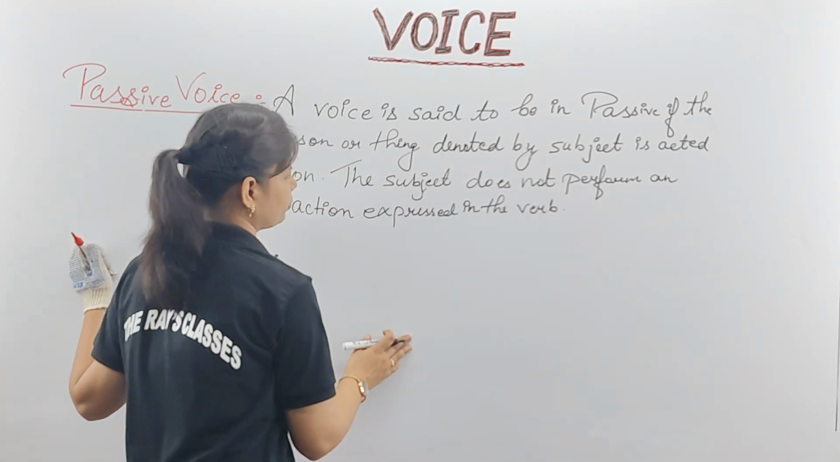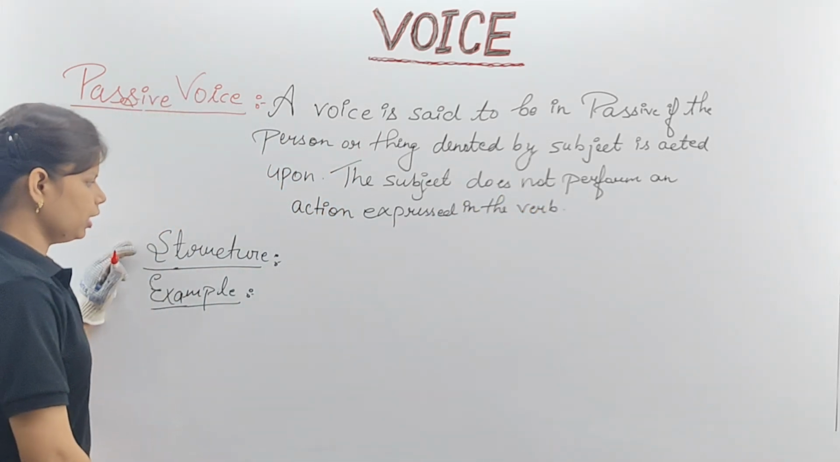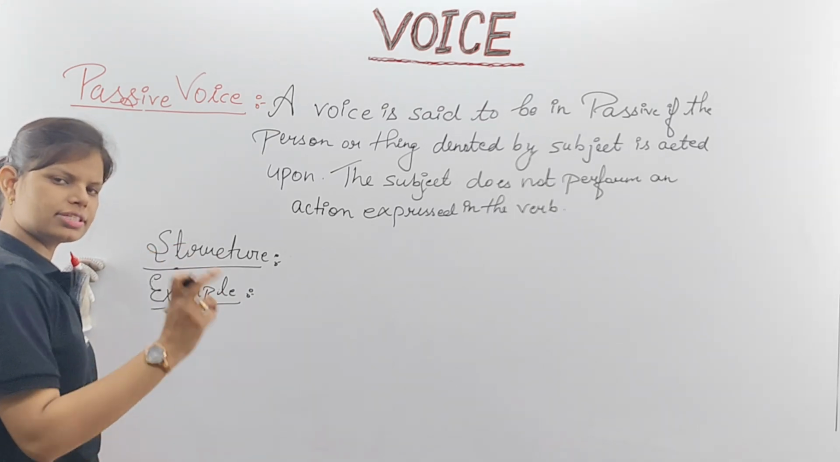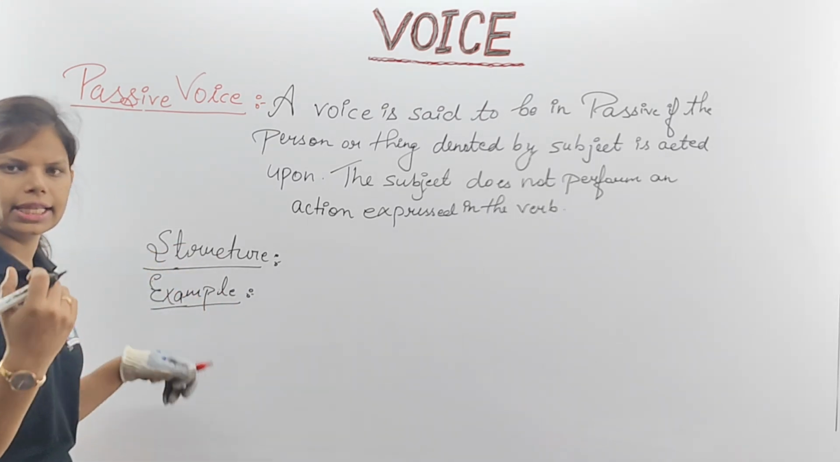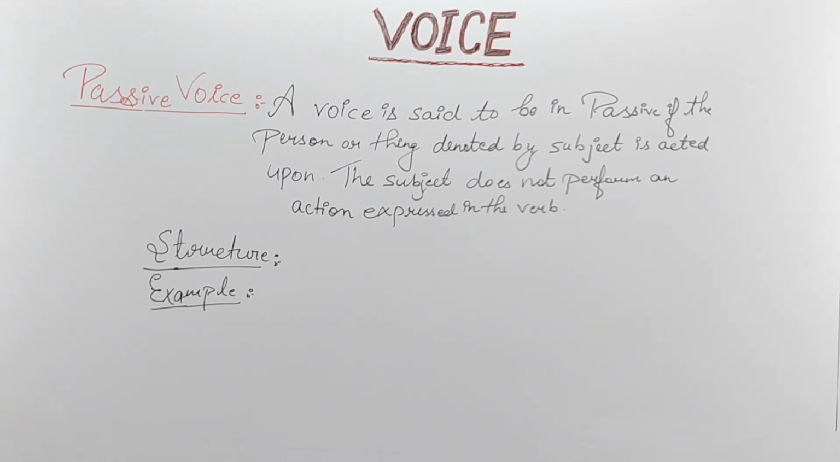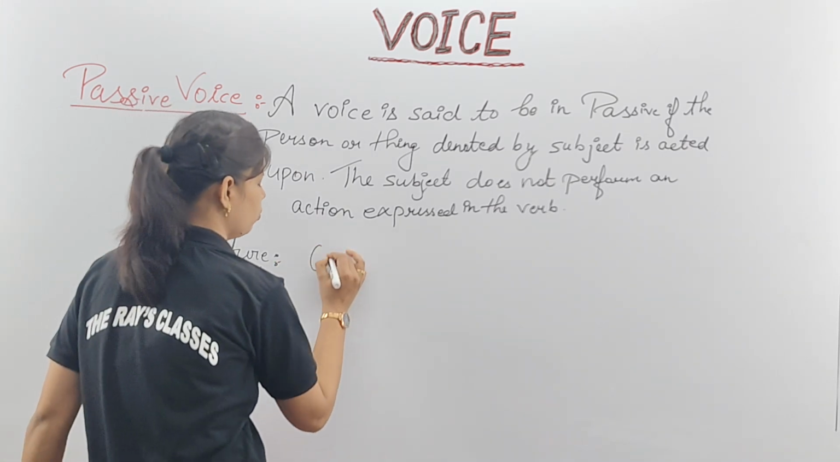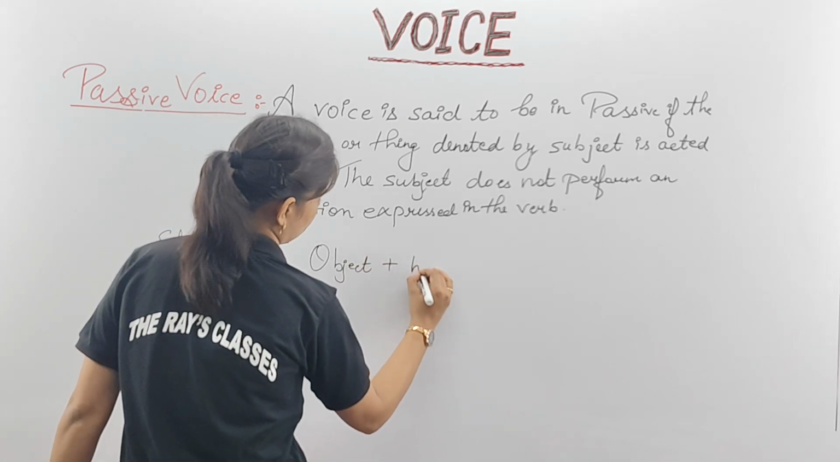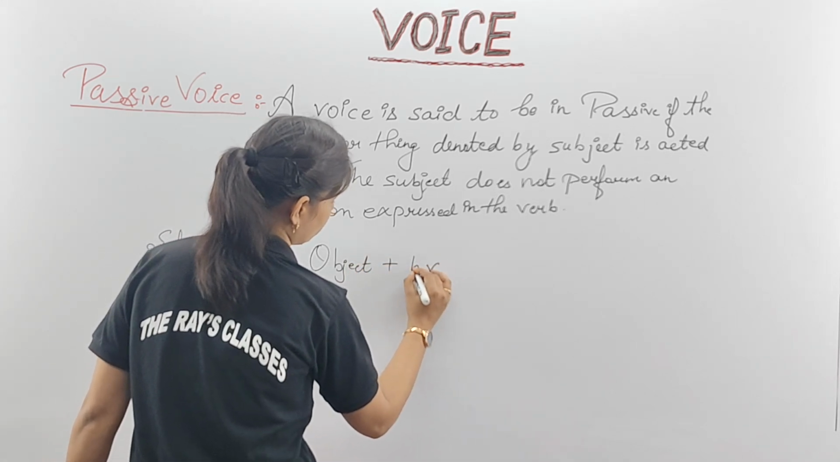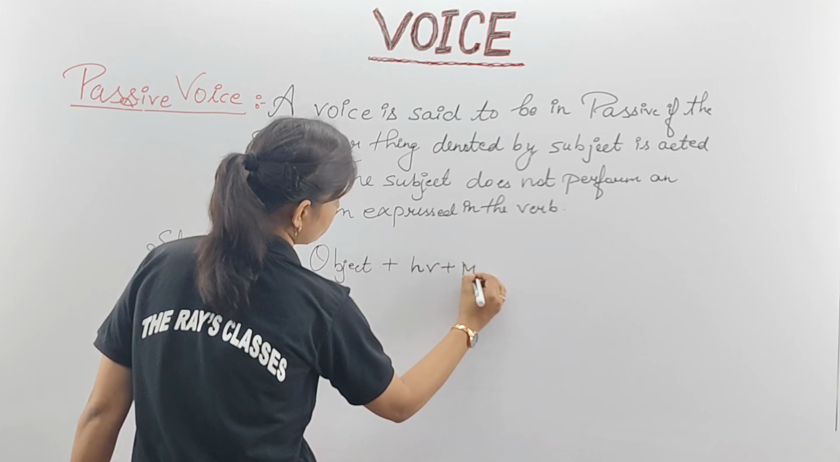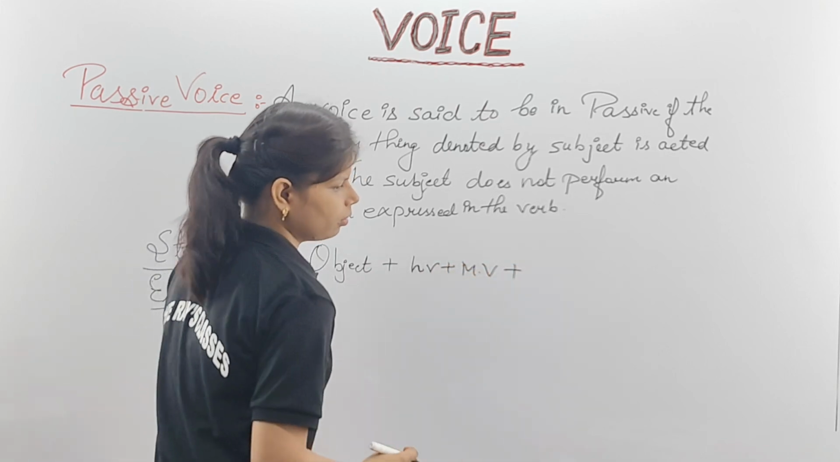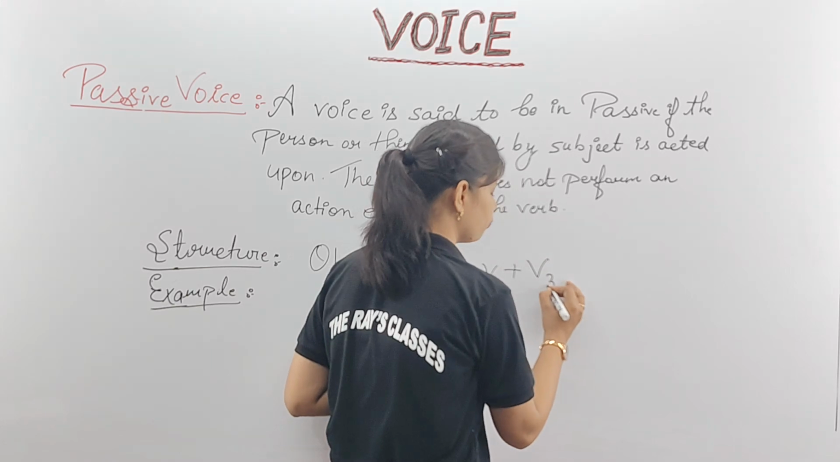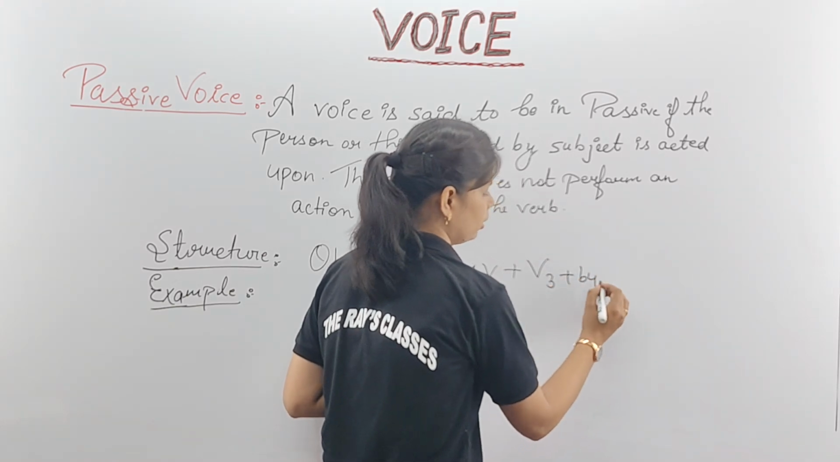Let's start. Clear? Now, what is the structure? For the previous one, we had subject, verb, and then object. In this one, we have the same structure, but your subject will be what? Your subject will be the object. Please note it down. Object plus HV, which is your helping verb, plus MV, your main verb, plus the verb's third form, plus by, plus subject.